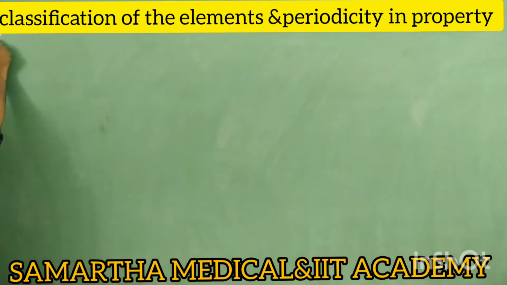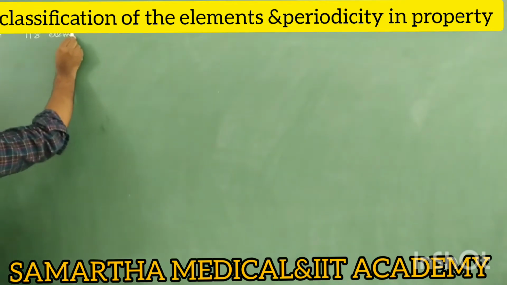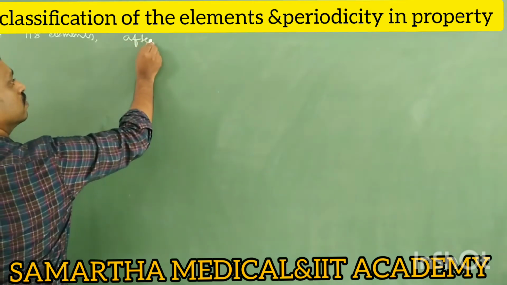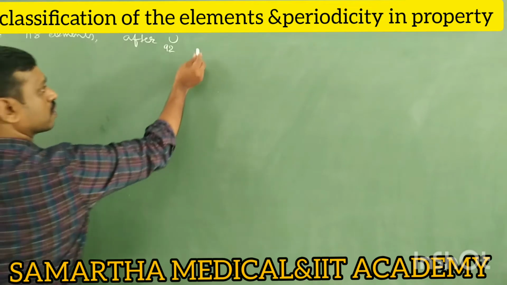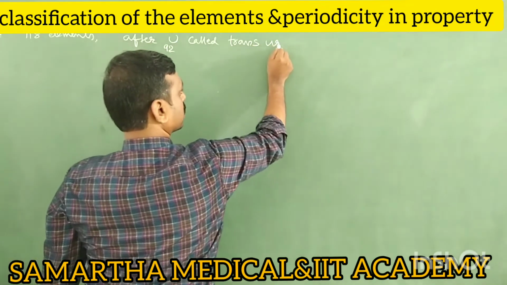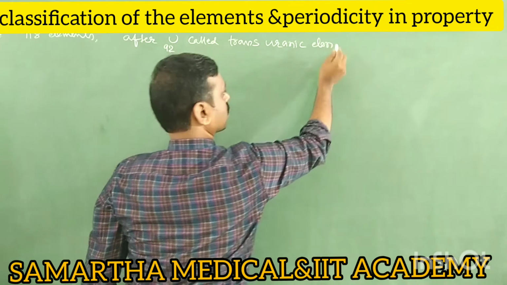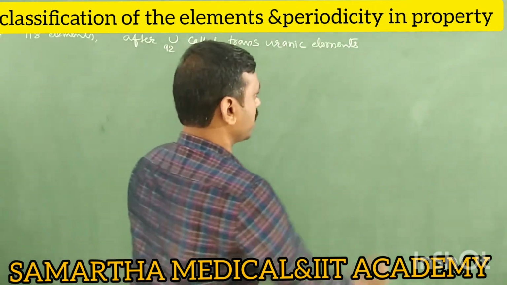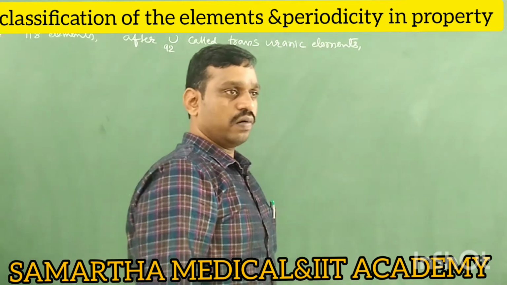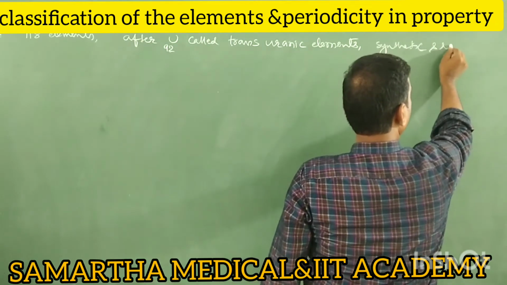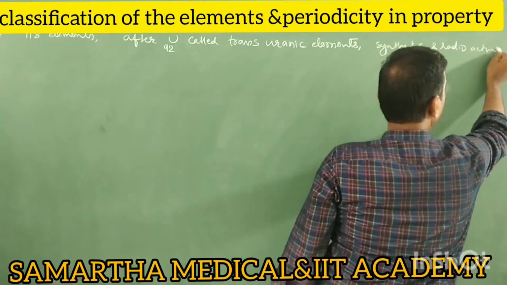The elements which are present after uranium are called transuranic elements, which are synthetic and radioactive also.